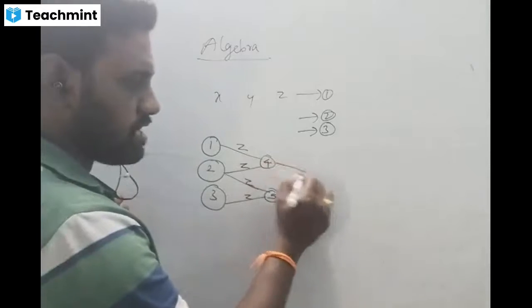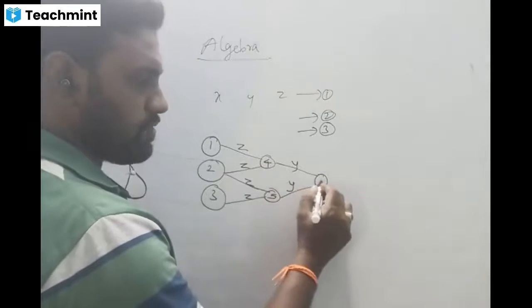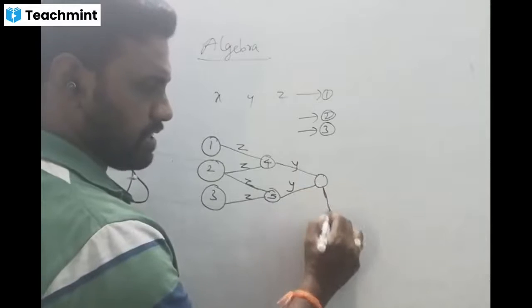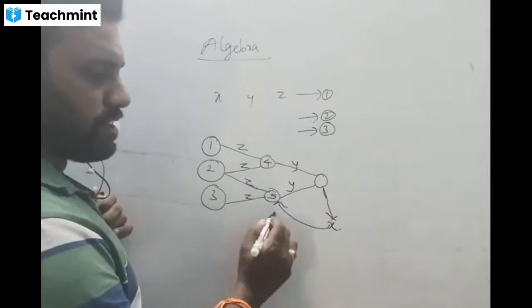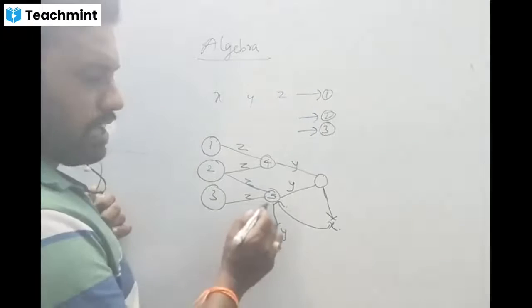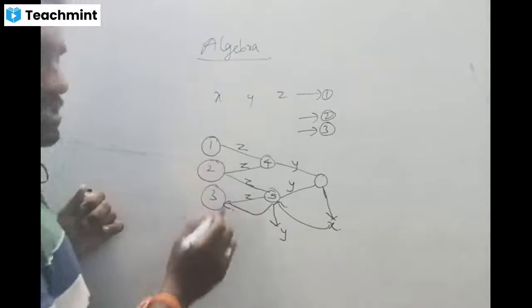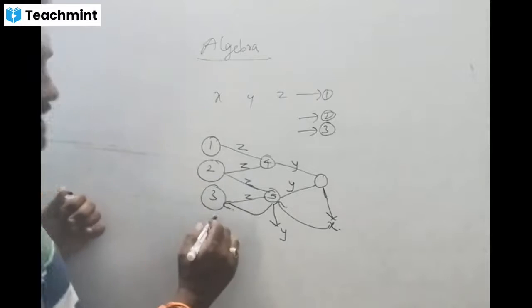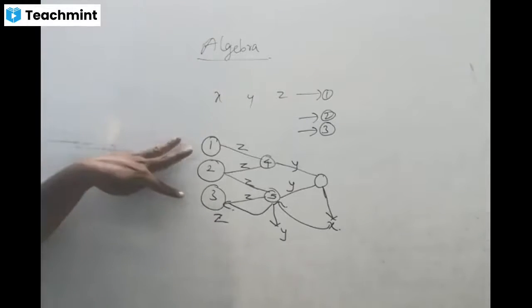Again we have to solve these 4 and 5 and eliminate the particular variable y. Then we can get x. And substitute x in either 4 or 5, we can get y. And substitute x and y in equation either 1 or 2 or 3, we can get z. Can you understand? So we have three equations.